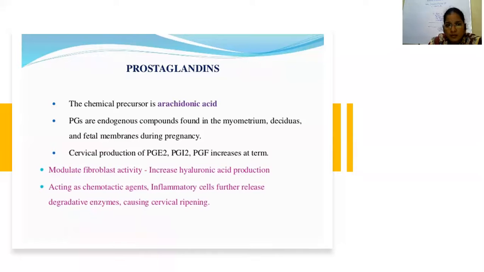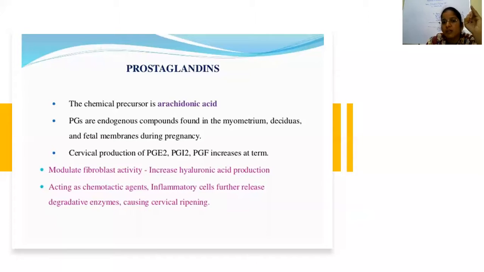The basis of the prostaglandins is that it releases a chemical called arachidonic acid. This arachidonic acid stimulates the endogenous prostaglandins to release. The main prostaglandins are PGE2, PGE1, PGI2, PGF2 alpha.